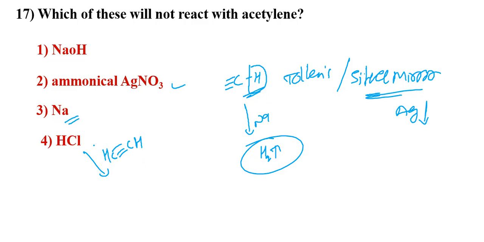acetylene, it gives 2 times addition. So hydrogen, chlorine, previously one more hydrogen was there. So this is the 1,1-dichloroethane that is forming. So sodium hydroxide is the answer, it cannot react.